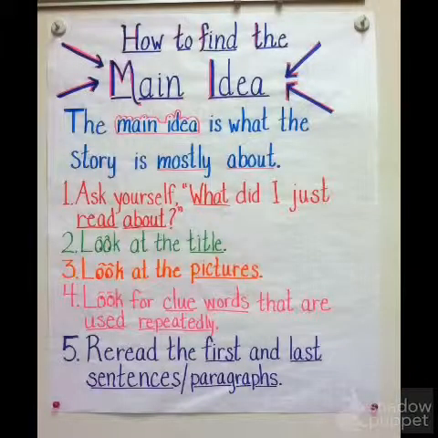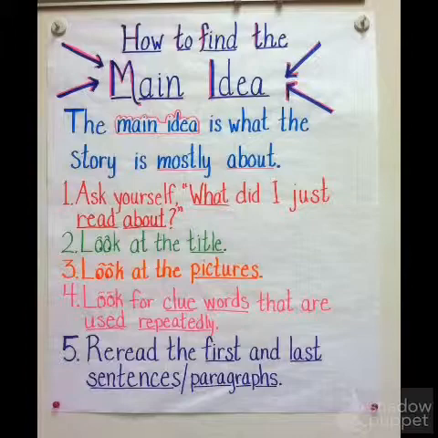Now that I've read the story, I'm going to think back about how to find the main idea. Remember that the main idea is what the story is mostly about. I can consider these 5 things. Ask yourself, what did I just read about? Look back at the title. Look back at the pictures. Look for clue words that are used repeatedly. Reread the first and last sentence of paragraphs.